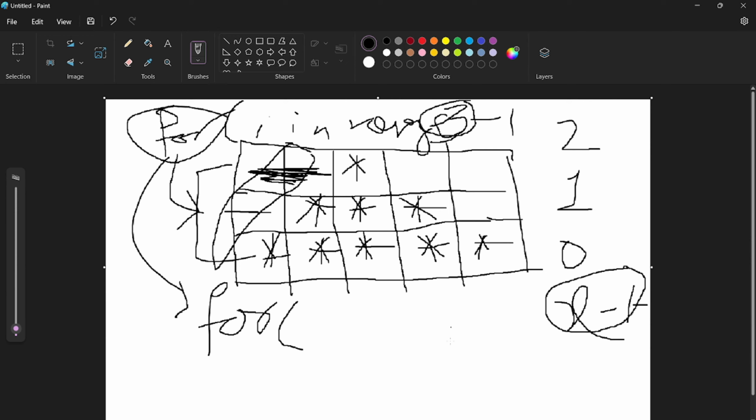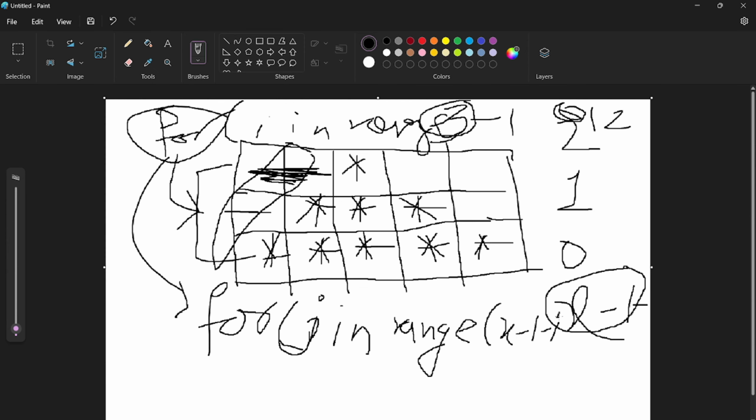If I take i in range of 3, then it will be 0, 1, and 2. That means i will be 0 in the first iteration. So we use for i in, sorry, j, not i, in the second loop: for j in range of x minus 1 minus i. Then in the first iteration the value of this will be 2, in the second iteration it will be 1, and in the third iteration it will be 0. So that's what we want to do.